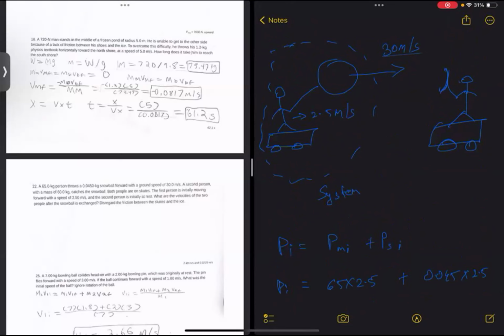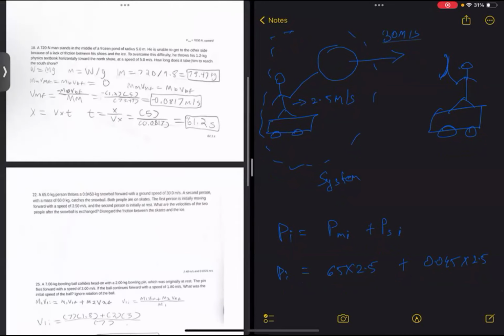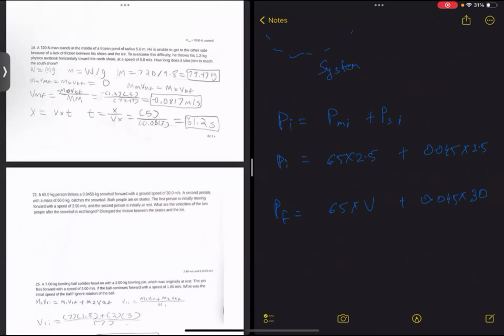Please read the question. Wait, no. The snowball is thrown forward at 30. So the final momentum of the ball is 0.045 multiplied by 30. This is the final momentum of that system.